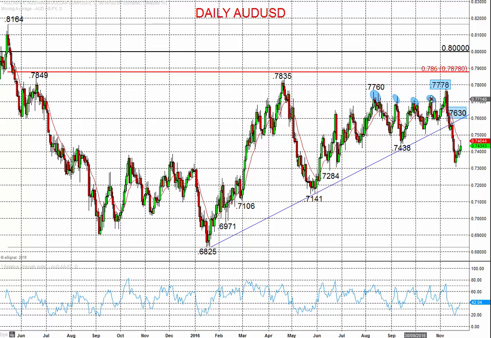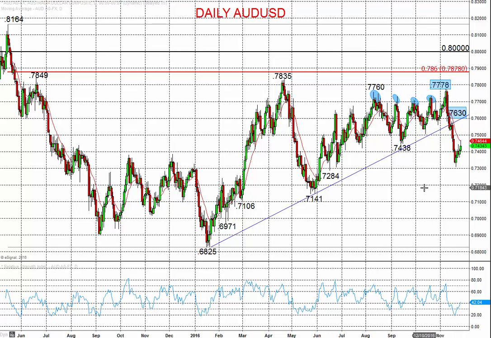Starting off with the Aussie dollar in here, a multi-peak topping structure in here, 5 peaks between August and then through into November, and the breakdown in here not only through the trend line support that comes all the way up from the beginning of this year, but also down through this 74.38 level, completing this multi-peak topping structure,